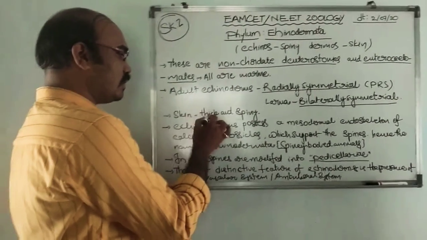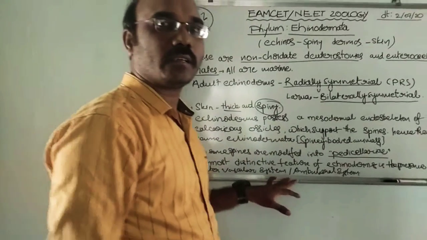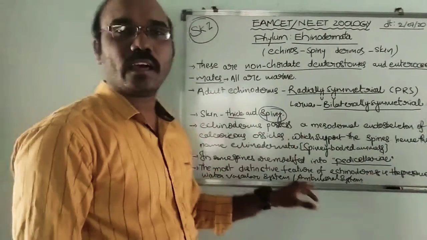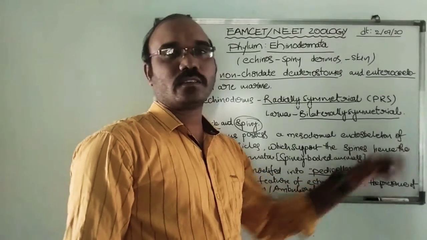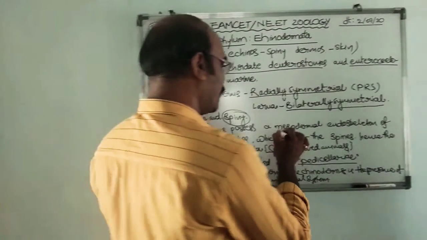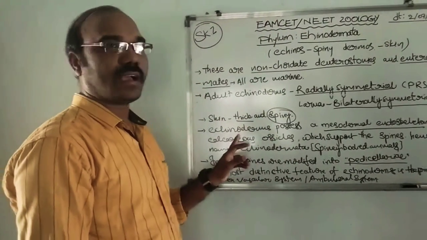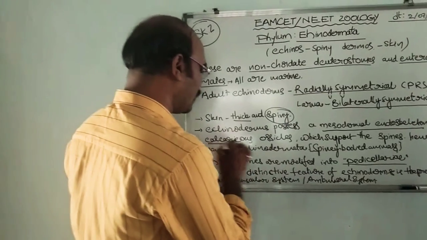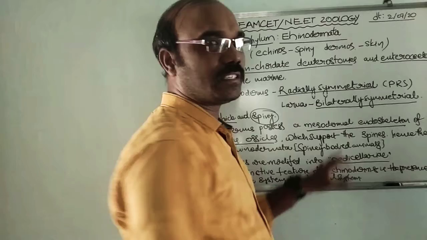And already we know that the skin has spines, thick and spiny skin. These echinoderms possess a mesodermal endoskeleton. What kind of endoskeleton? Mesodermal endoskeleton of calcareous ossicles, which support the spines.